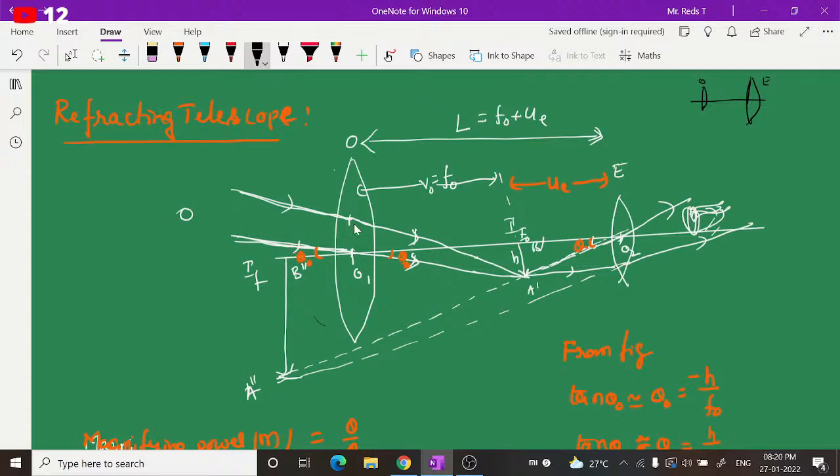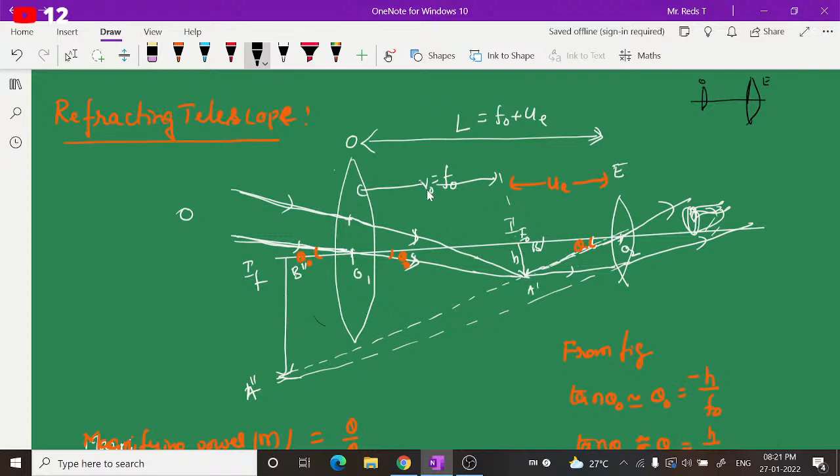So if you consider parallel rays, if this parallel ray is passing through the optic center, it passes undeviated, and another one which comes here, after refraction it bends and meets at this point. This point of meeting will be called the focus. If the object is at infinity, the image is said to be formed at the focus of this, called the objective.